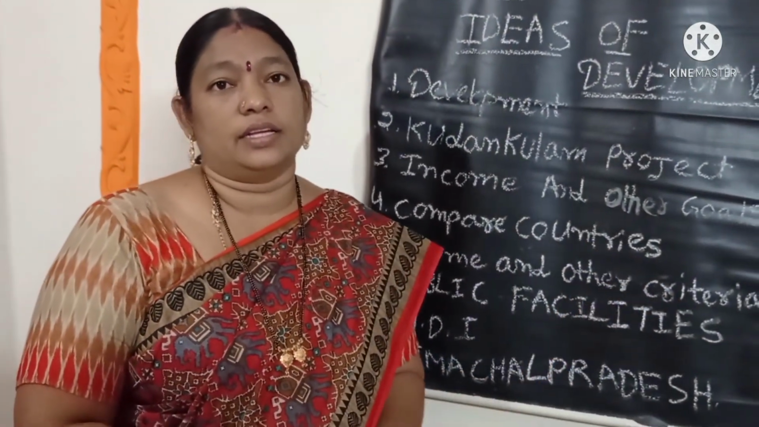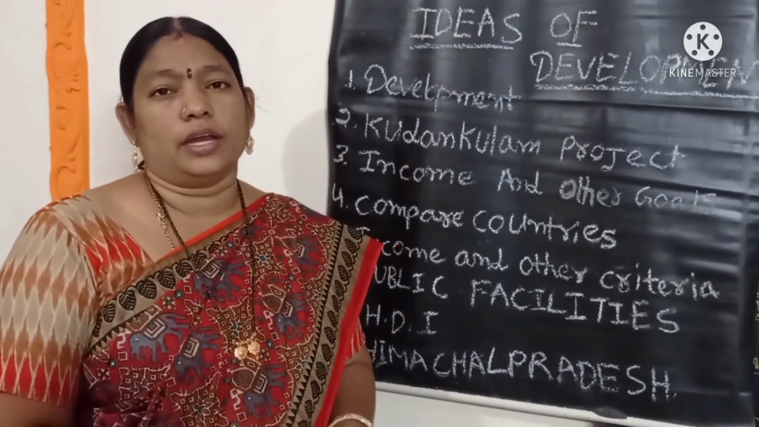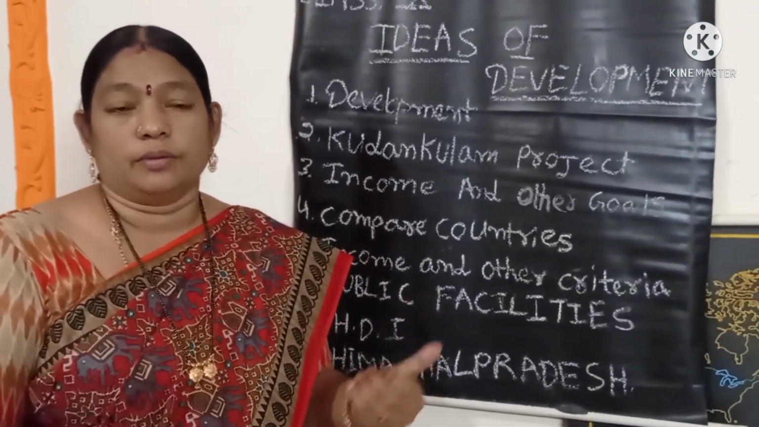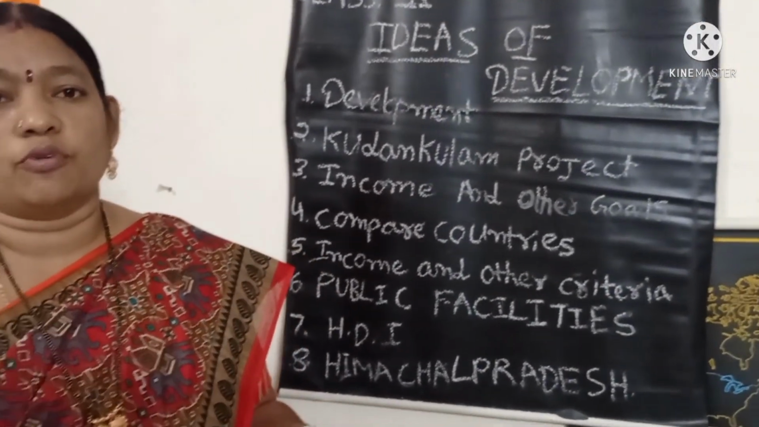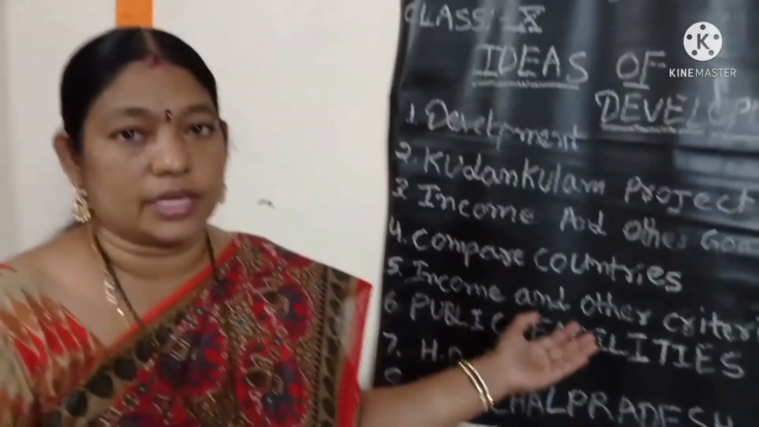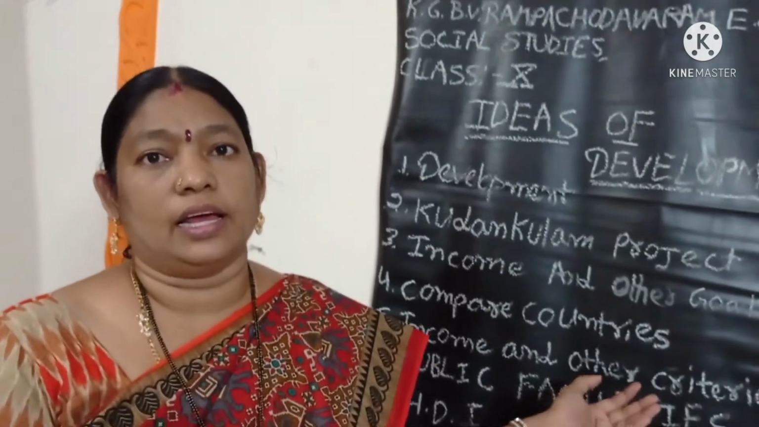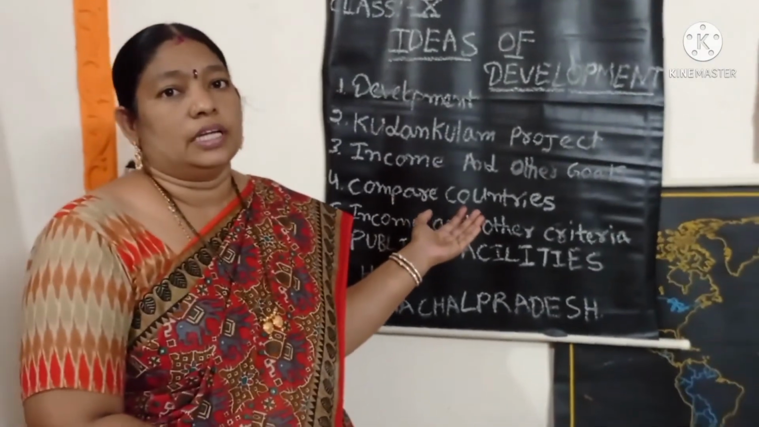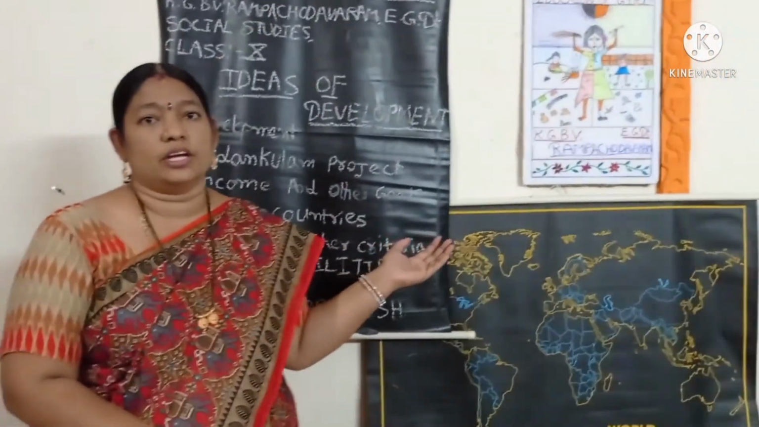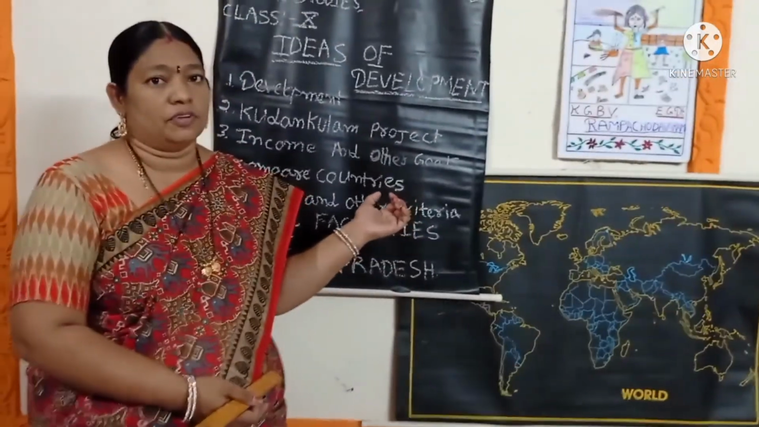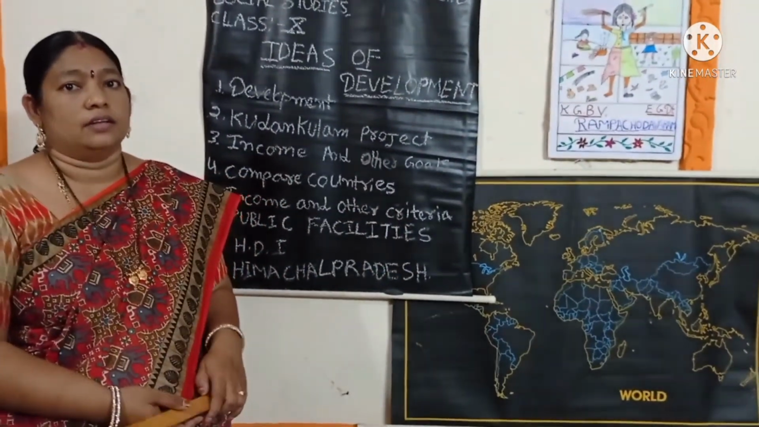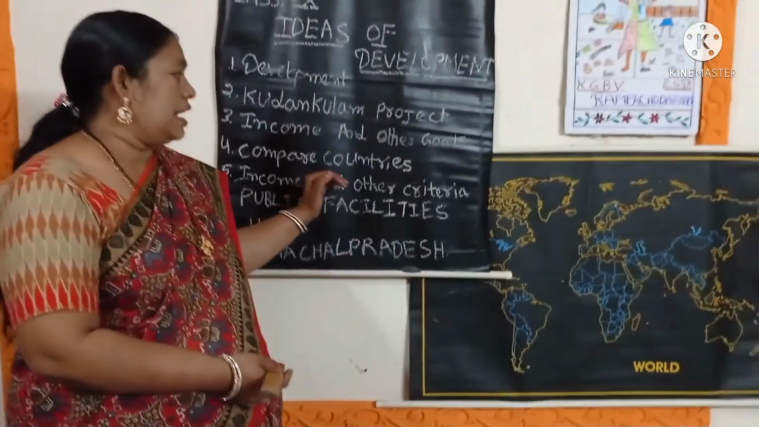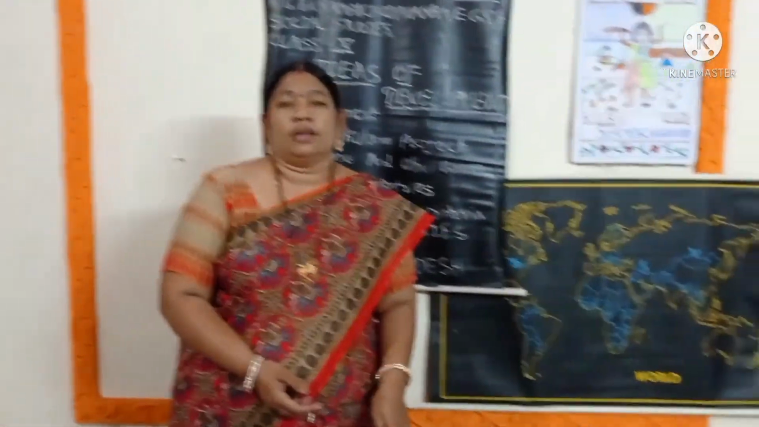In income and other criteria, all of us have aspirations to make our life comfortable and easy in the future. So we want all things, not only income but also job security and medical health insurance. Then we calculate how they develop, that is the IMR. This means infant mortality rate, and after that net attendance rate and literacy rate. These 3 main points are also calculated as income and other criteria in developed countries.